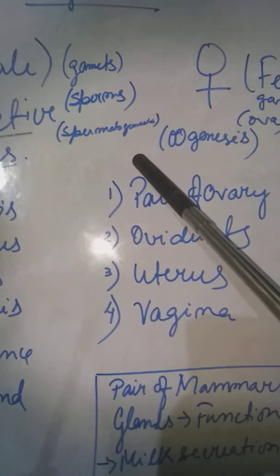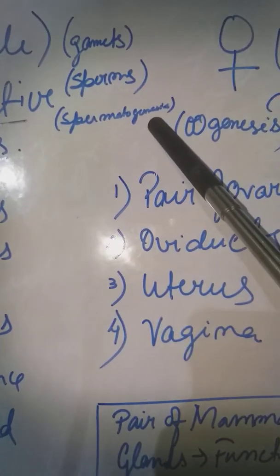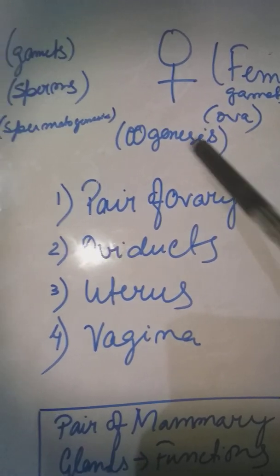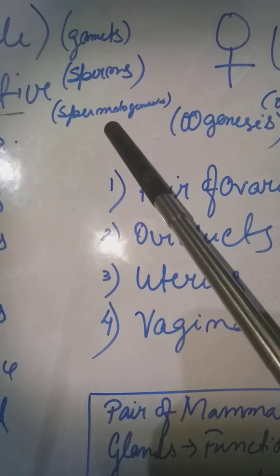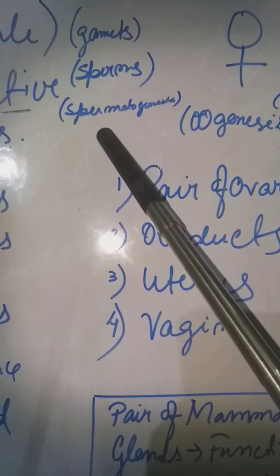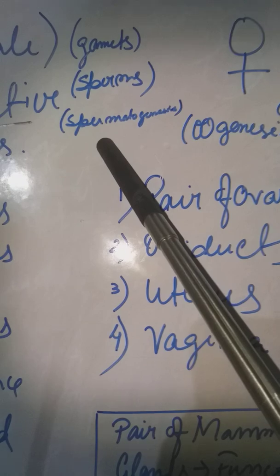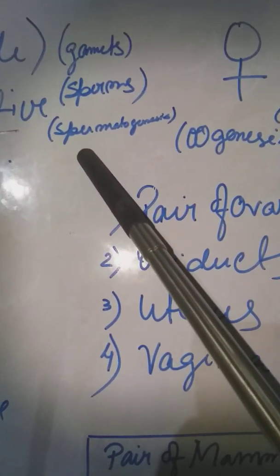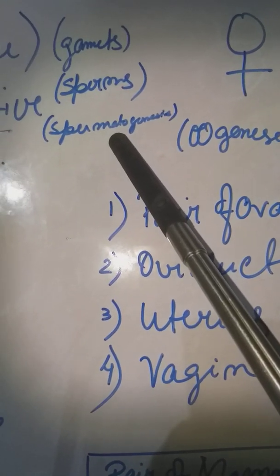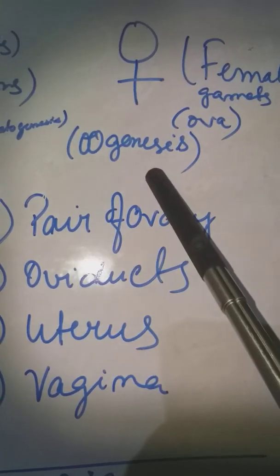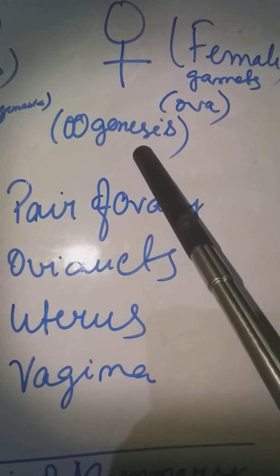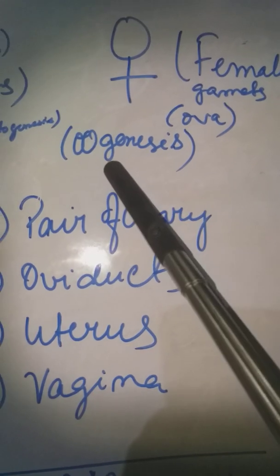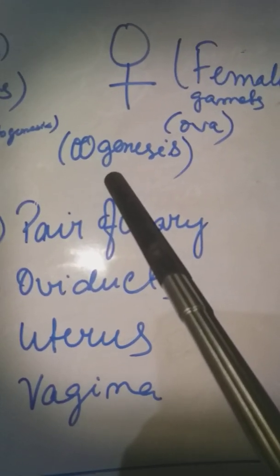Spermatogenesis, and the production of ova is known as oogenesis. Now spermatogenesis is very similar to microsporogenesis, and oogenesis is very similar to the production of egg cells, or macrosporogenesis.